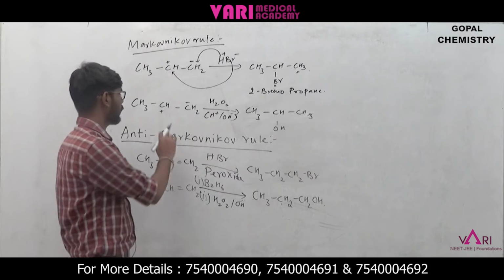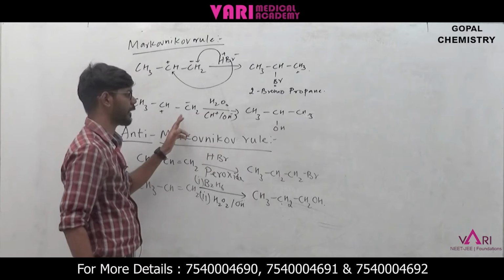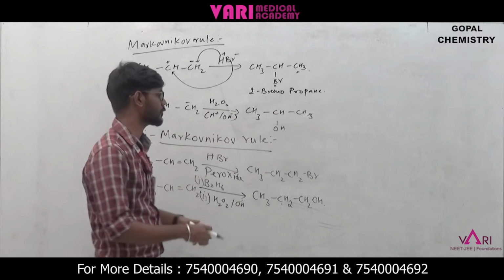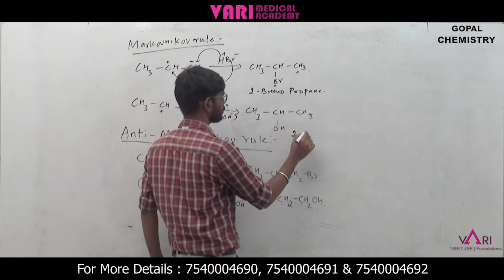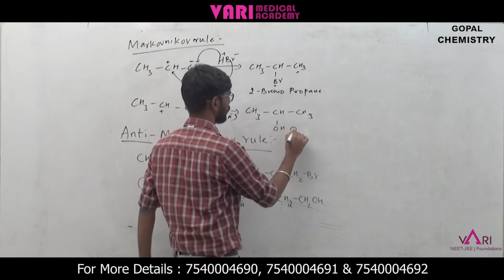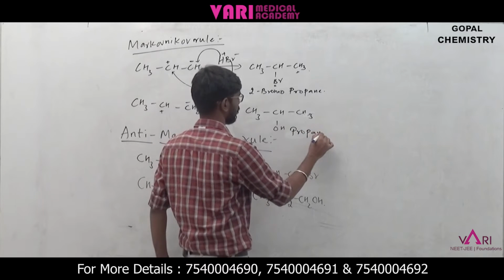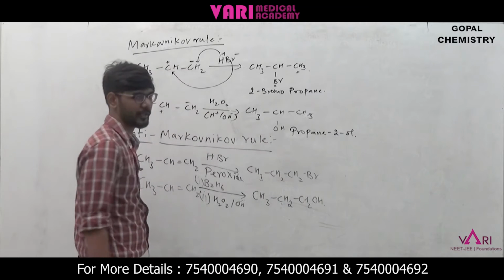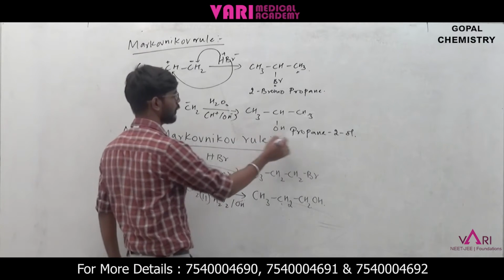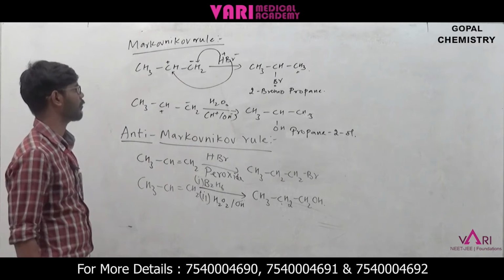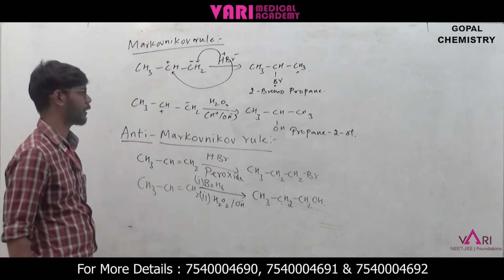Okay, so this is the carbocation and carbanion. OH will attack here and H will attack here. Then the result is propan-2-ol, right? Propan-2-ol. So it is an alcohol, a secondary alcohol. Okay, this is the alcohol, propan-2-ol. So this is the explanation and an example for the Markovnikov rule.